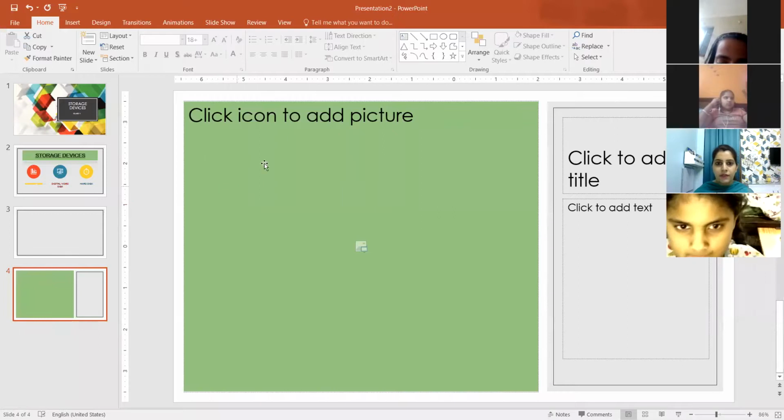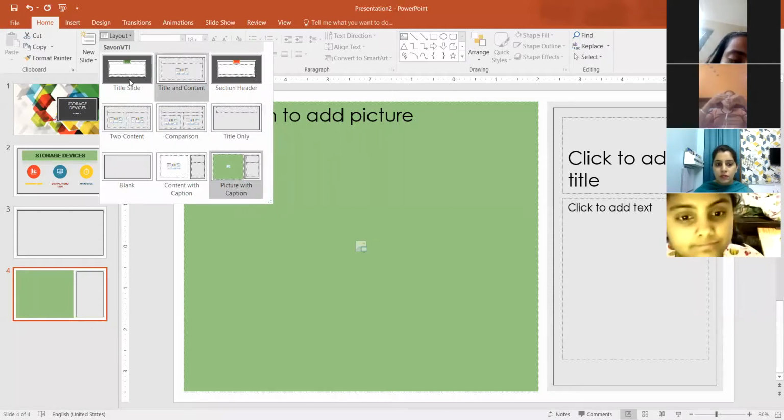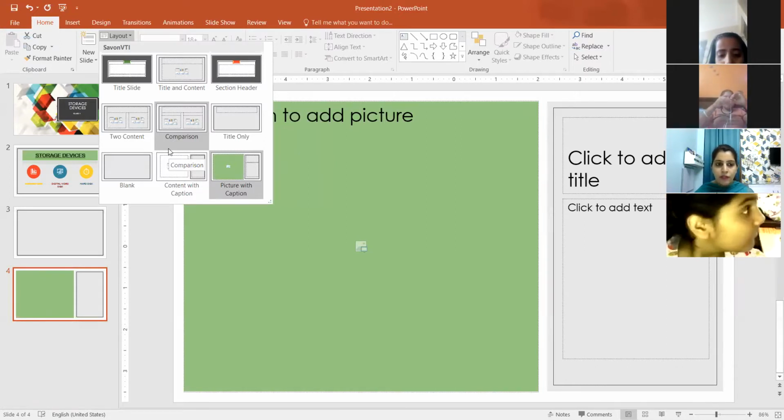For example, if I have taken this slide layout, from here also you can change the slide layouts. Under the layout button, you can choose the layouts of the slide. Slide layouts means what type of slide you want to take in your presentation. So different slide layouts we are having.